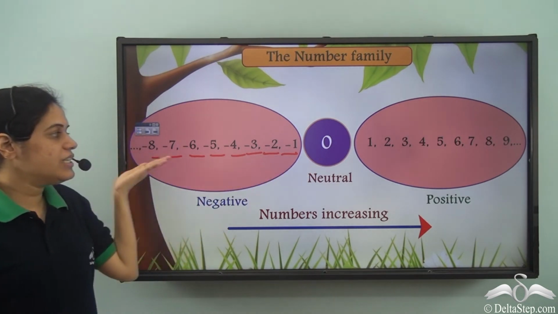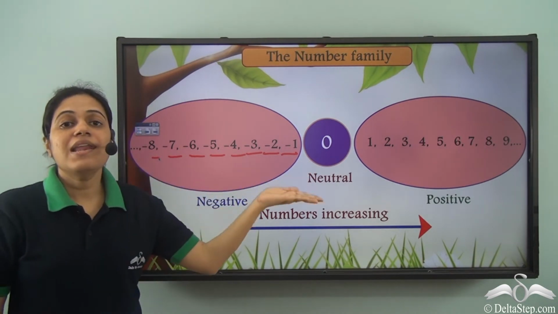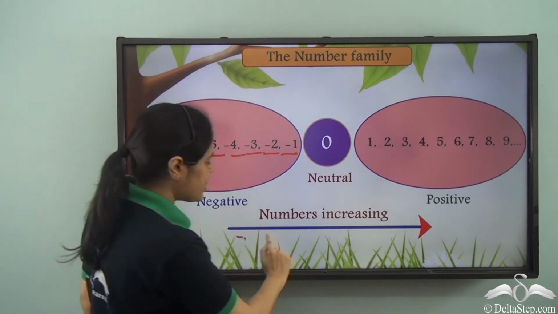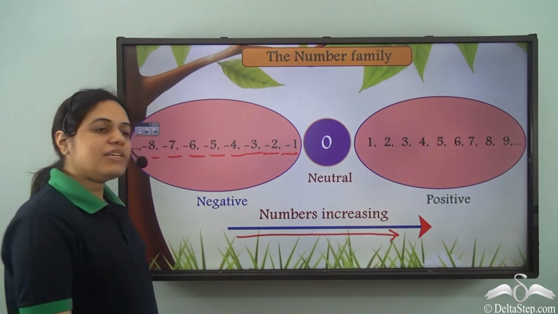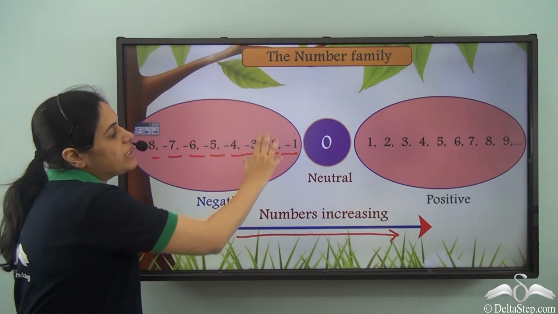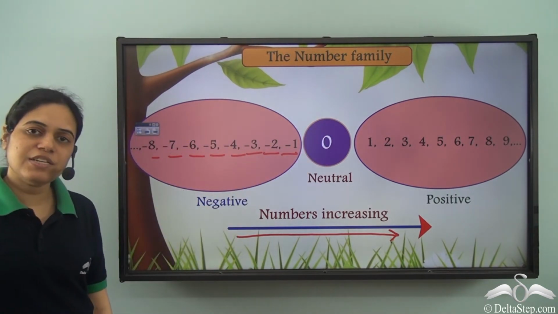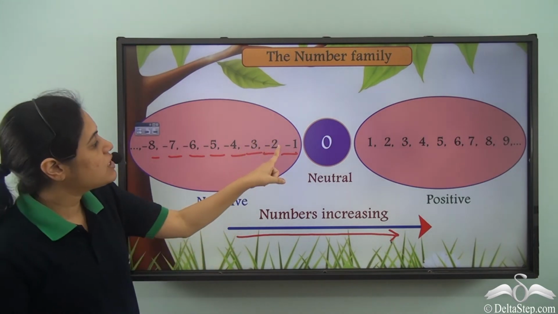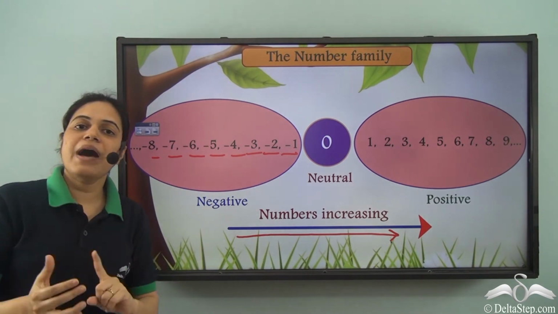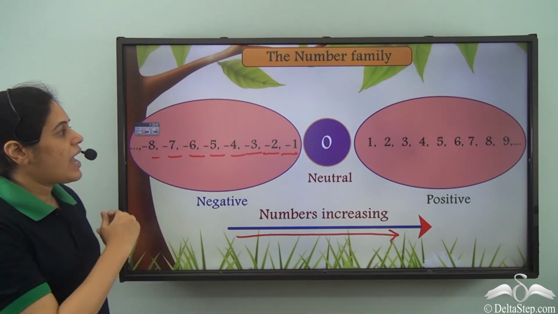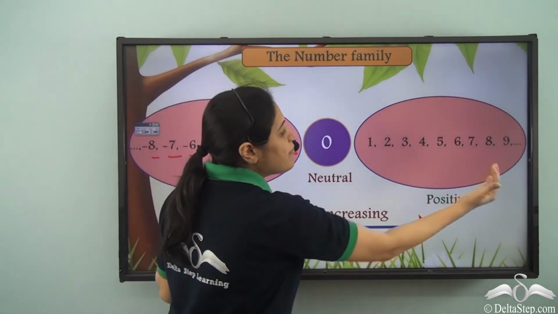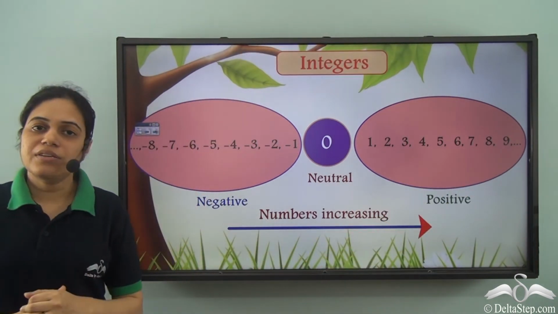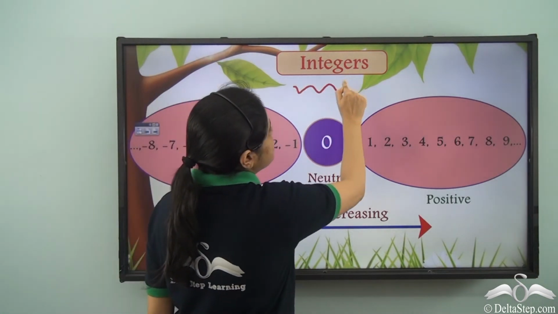And all these numbers are less than 0. They come before 0. The numbers are increasing in this direction. So all these numbers are less than 0. And these are all negative numbers because they have a negative or a minus sign ahead of them. And what are these numbers together called? These numbers together are called integers.